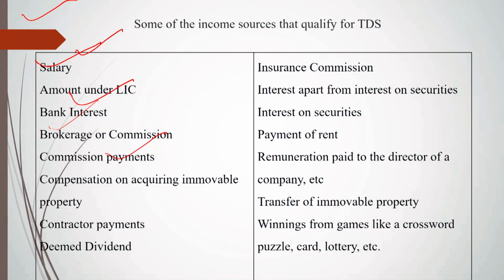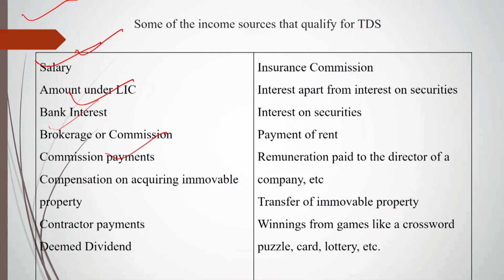Compensation on acquiring of immovable property: any compensation received for getting immovable property or an asset is covered under the head of the TDS. Contractor payments are also covered under the head of the TDS. Contractor payment is a payment based on the contract agreement, on the contract business, which is based on the 44ADA.